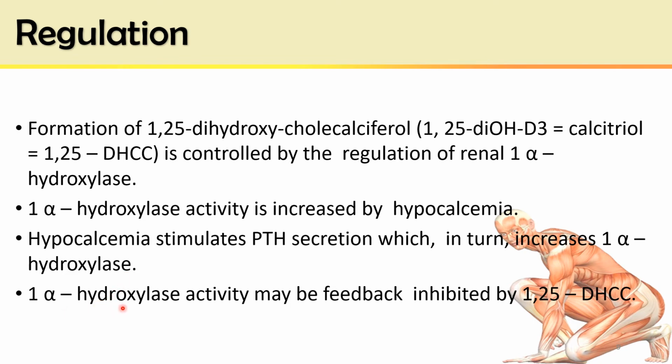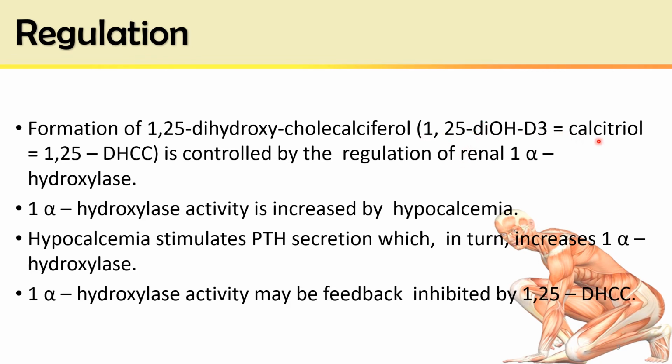This hydroxylase enzyme in the kidney is also inhibited by a feedback mechanism by the active form of vitamin D3, that is calcitriol. So calcitriol and renal 1-alpha hydroxylase also modulate each other.